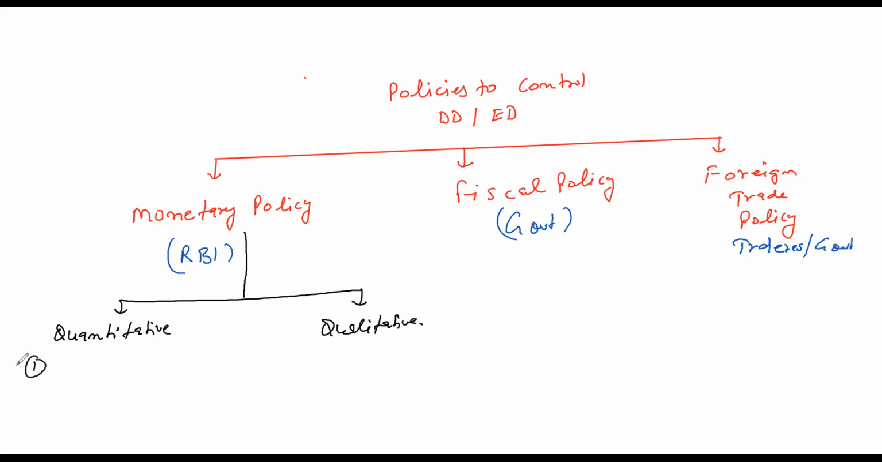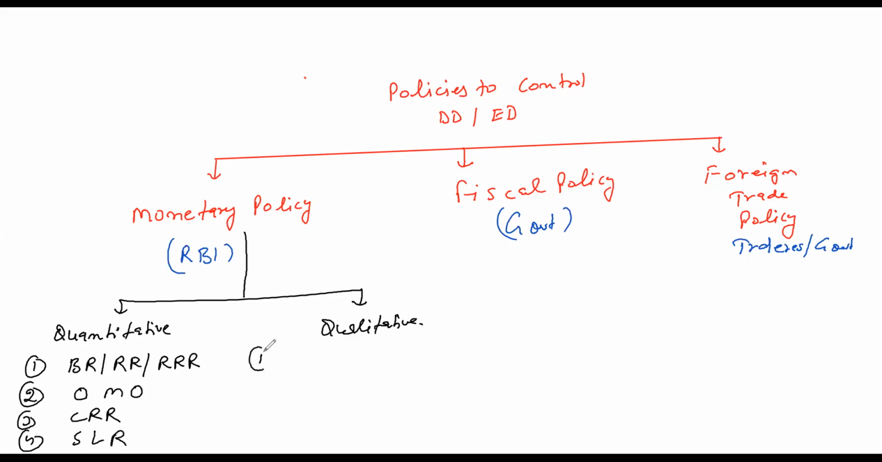Quantitative, I have already explained to you. The first point is bank rate. Besides this, repo rate and also reverse repo rate. I have explained all these things in my previous topic, money and banking, but here I will give you a brief description again. Second is, sorry, before that, open market operation. Third one, cash reserve ratio and statutory liquidity ratio.